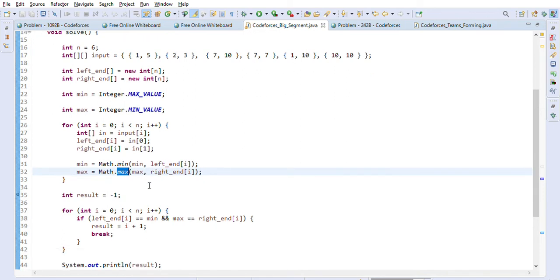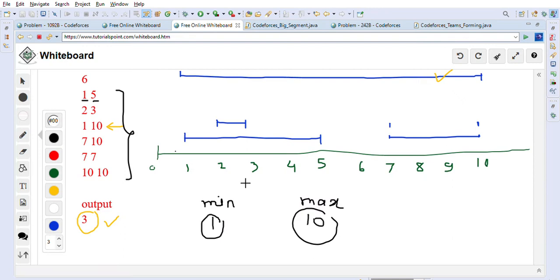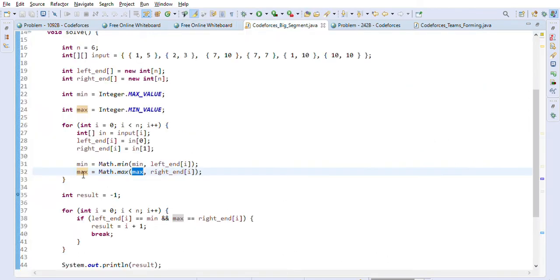So whenever we find any value which is lesser than the minimum value, we will update the minimum. When we find a value which is more than the maximum value, we will update the maximum. So as you can see, once we go through all these segments, we will find minimum value 1 and maximum value 10, right? So that's what we are doing here first.